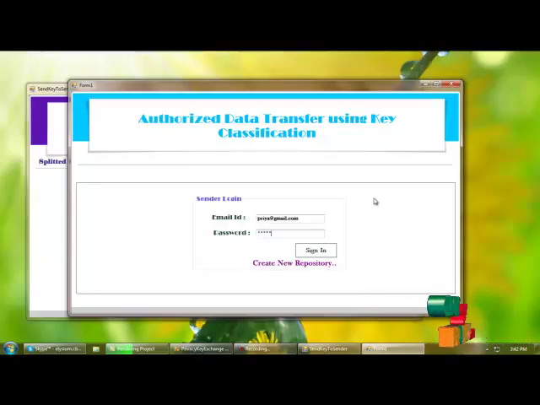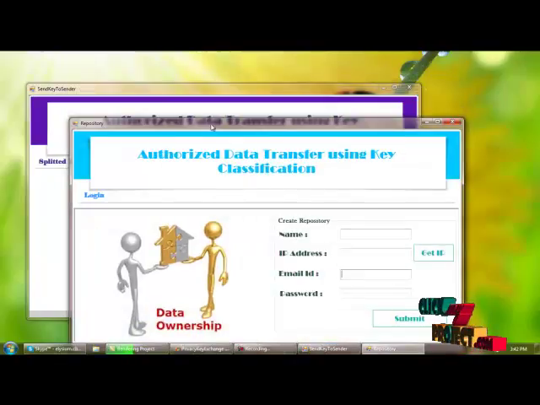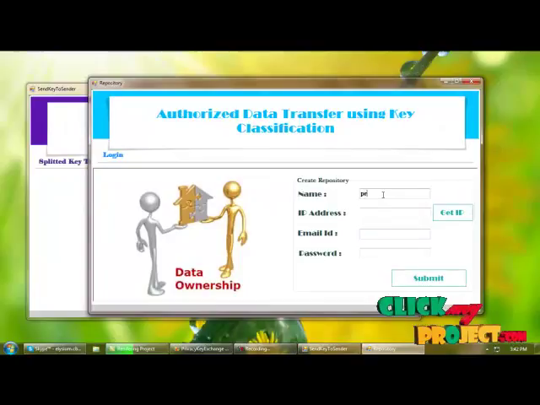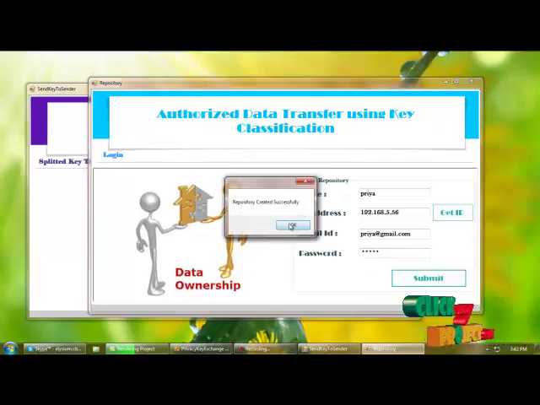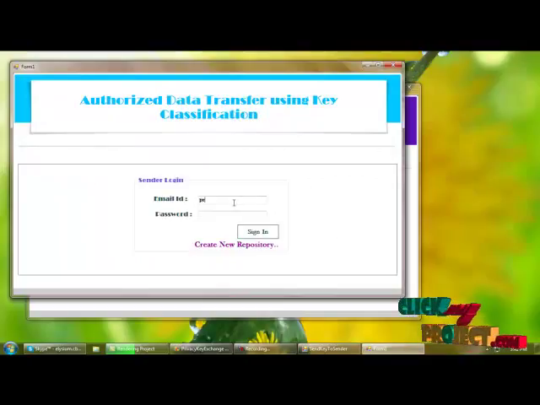It shows invalid username and password, so the user is not available, which means I'm creating the registration for the sender. Now you can log in with the registered email ID and password.